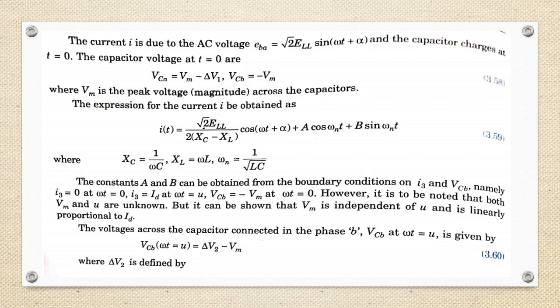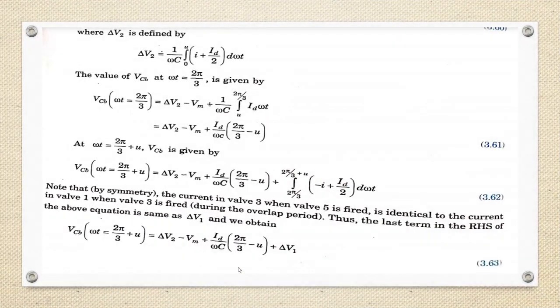Voltage across the capacitor connected in phase B, VCB at omega t equal to U, is given by VCB equal to delta V2 minus Vm, where delta V2 is defined by delta V2 equal to 1 by omega C integral 0 to U of (1 plus I plus ID by 2) d omega t. Value of VCB at omega t equal to 2 pi by 3 is given as delta V2 minus Vm plus 1 by omega C integral U to 2 pi by 3 of ID d omega t. So we are going to get the value of VCB at omega t equal to 2 pi by 3 as delta V2 minus Vm plus ID by omega C (2 pi by 3 minus U).